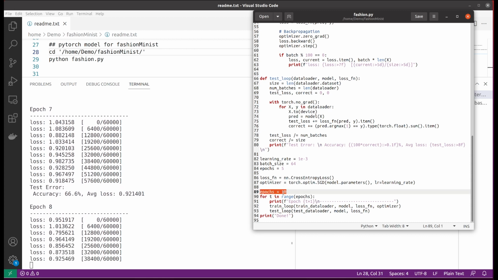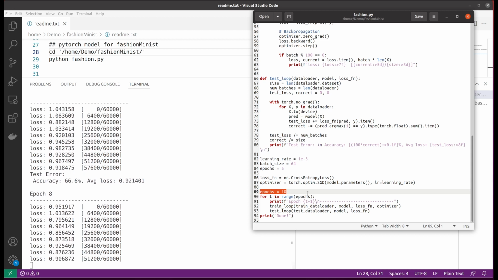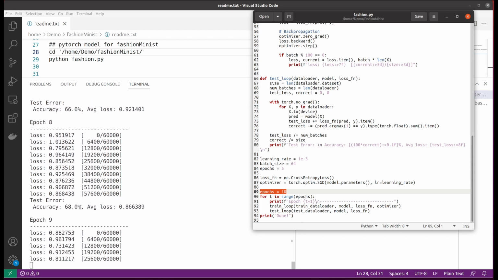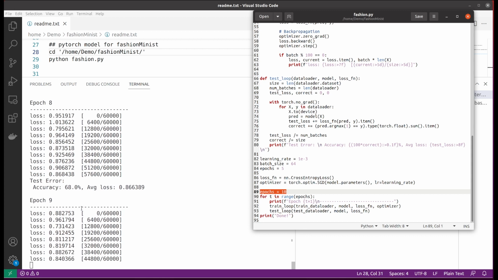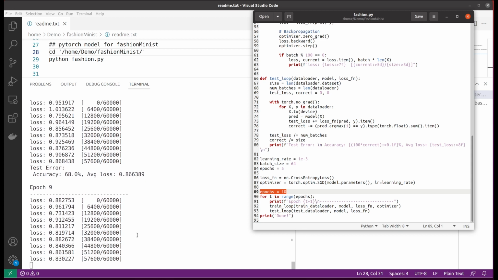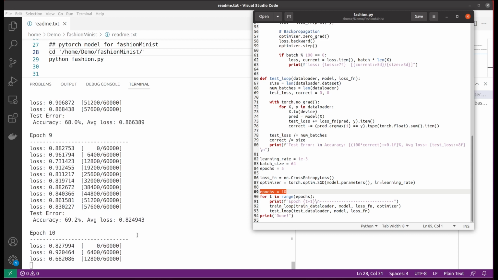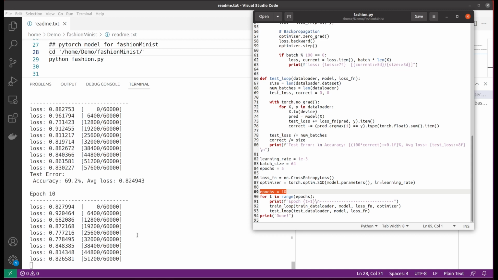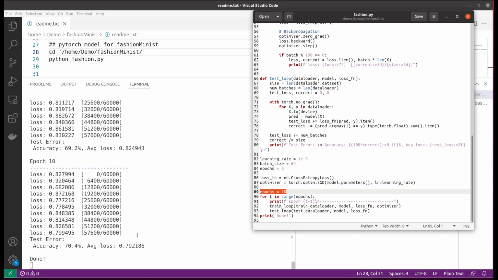I specified 10 epochs. The accuracy already reached 68%, and it finally reached 70%. If you increase the number of epochs, it will give you better accuracy.